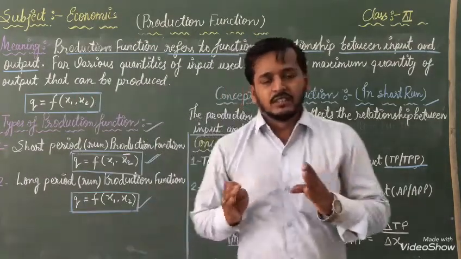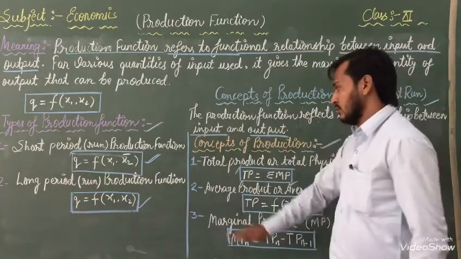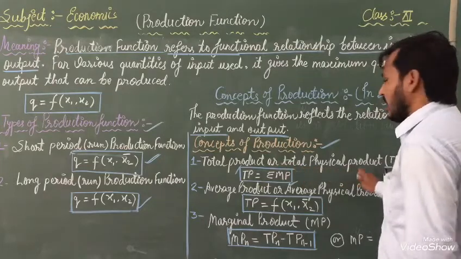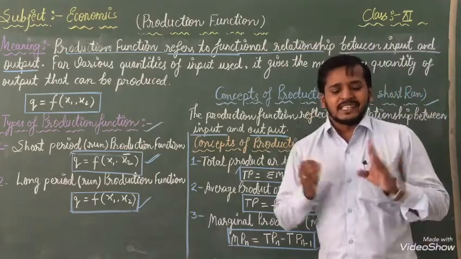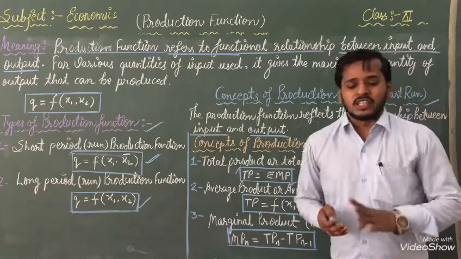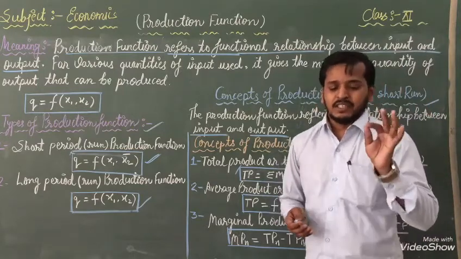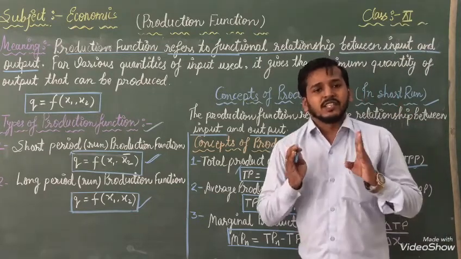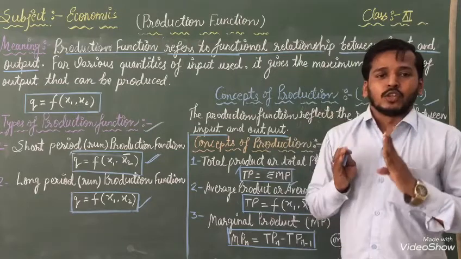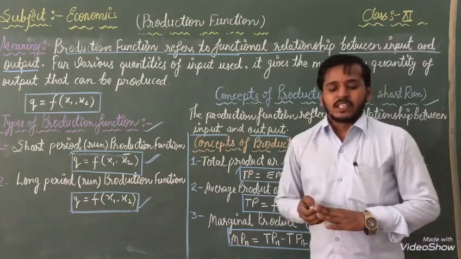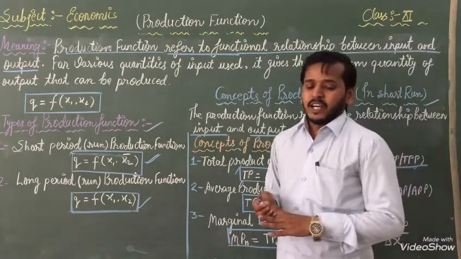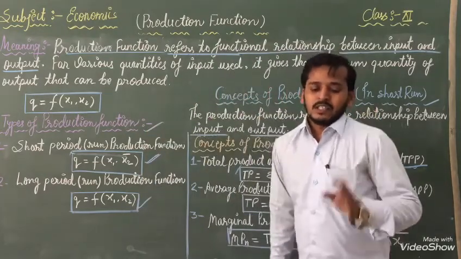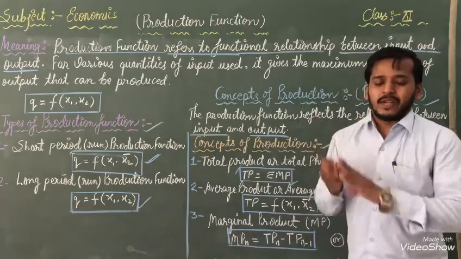But now listen to the explanation one by one. Total product or total physical product, what are we getting inside? Total product or TP refers to the total output of the commodity at a particular level of variable factors when combined with the fixed factor.